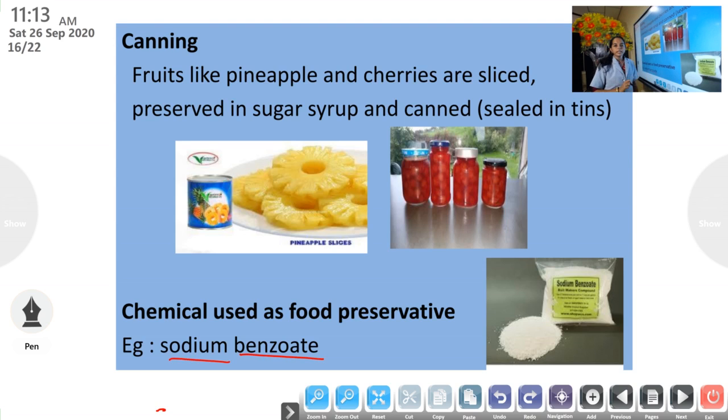So that is used as a food preservative. It is a chemical. See that picture? It looks like some salt. That is added to food to prevent spoilage.